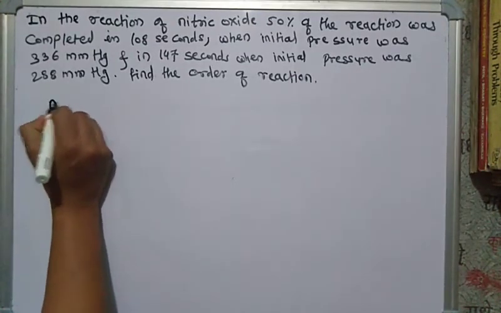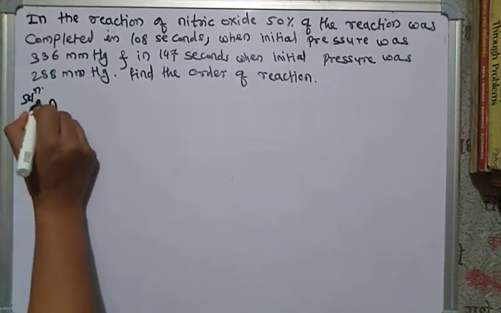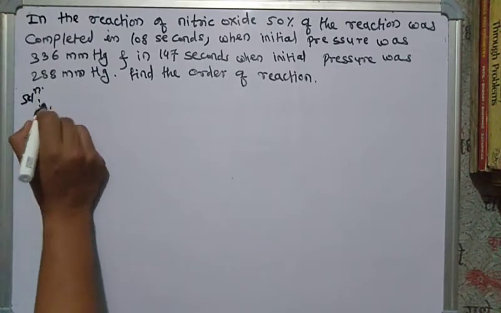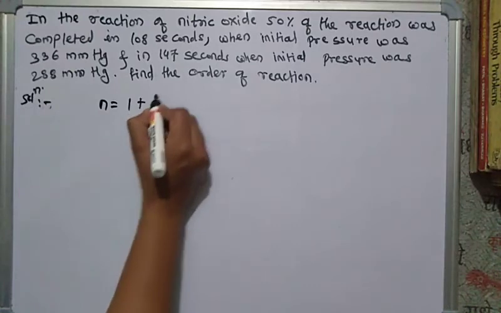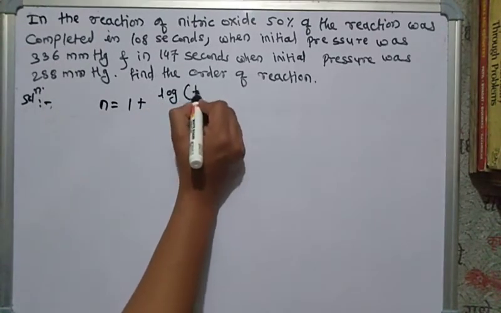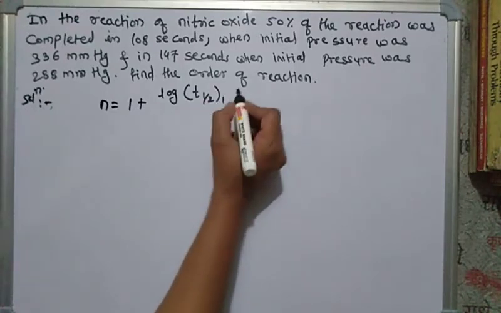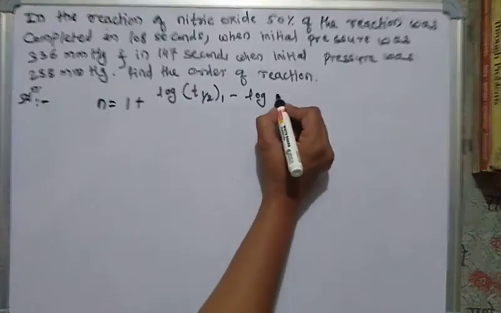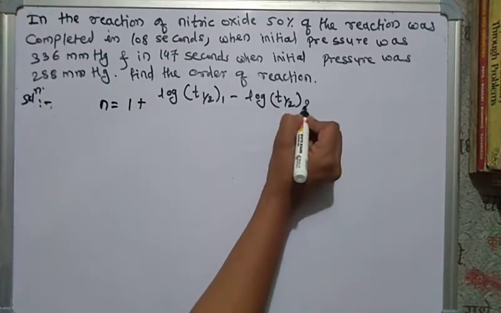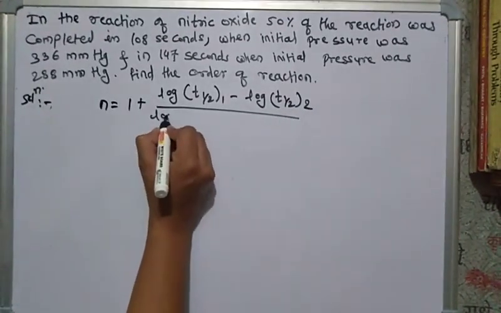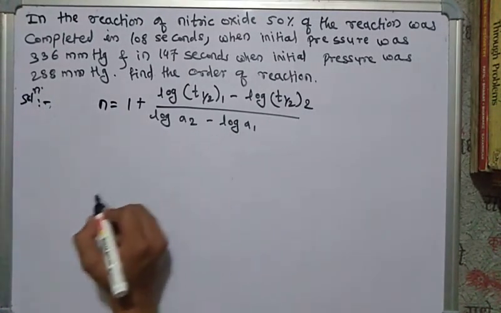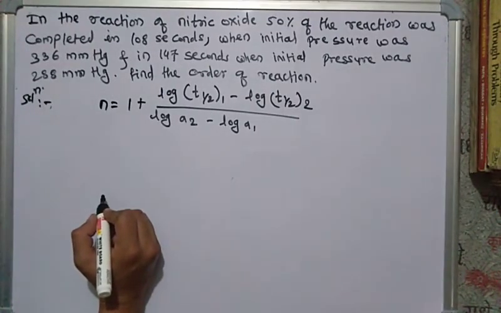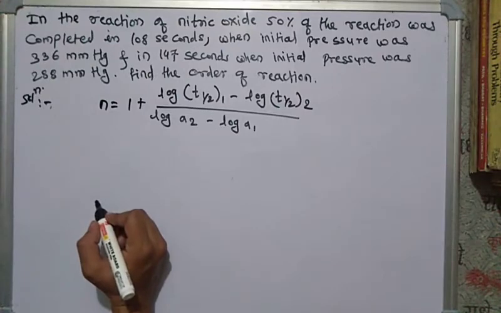We know this formula: n is equal to 1 plus log of t half of 1 minus log of t half of 2, divided by log of a2 minus log of a1. Here n represents the order of reaction. In this formula, t half of 1 and t half of 2 correspond to the initial concentrations a1 and a2 respectively.